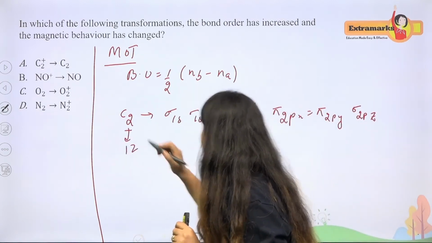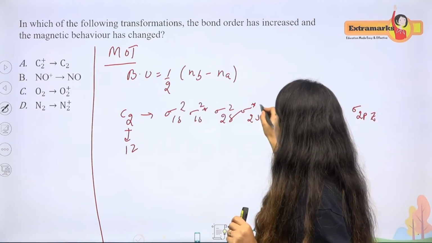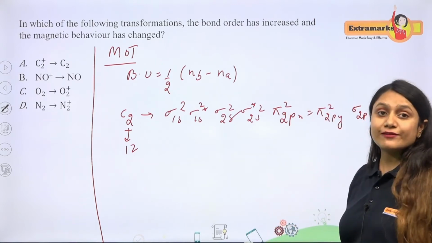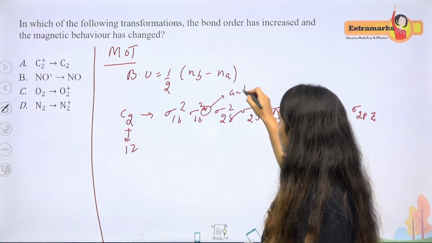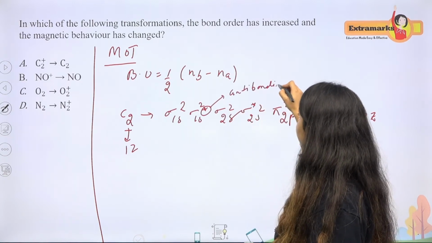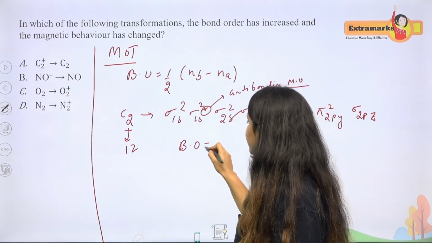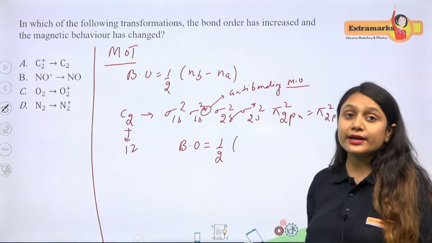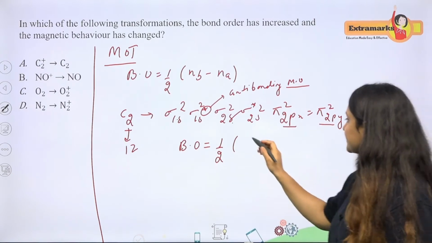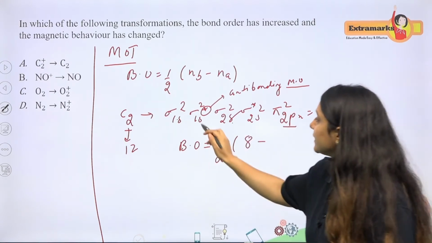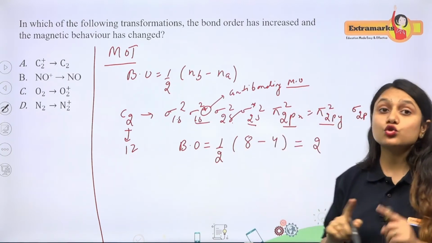So let's try to fill the 12 electrons. As you can see, 2, 2, 2, 2, 2 and 2. So 12 electrons here. When you calculate the bond order, guys, this star represents anti-bonding molecular orbitals. Here the bond order will be equal to half. How many bonding electrons are there? 2, 4, 6 and 8, minus anti-bonding, 2 plus 2 will be 4. So now when you calculate, bond order comes out to be 2.